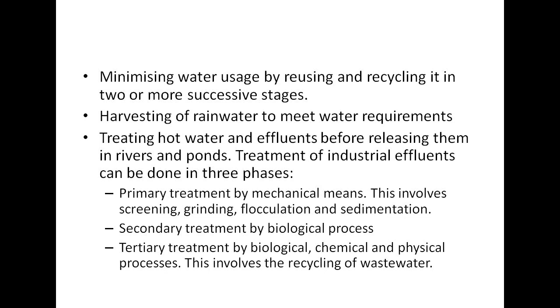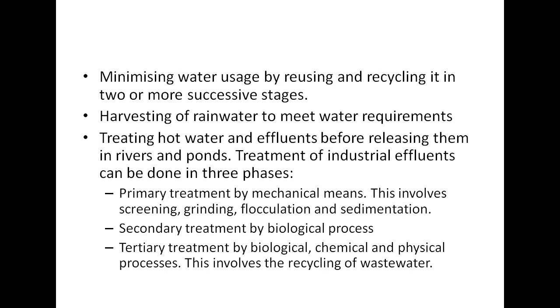Treatment of all these industrial effluents can be done in 3 phases. So what are these basic 3 phases? Primary treatment, secondary treatment, and tertiary treatment. In primary treatment, they are using all the mechanical means. So they are using screening, grading, flocculation, and sedimentation. Now in the second stage, the secondary treatment, they are using biological processes.